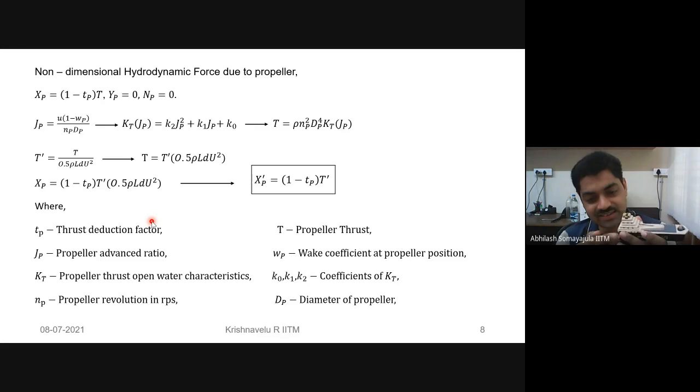And that increase in velocity is causing an increase in resistance. And that resistance has to be countered by your thrust. So the portion of your thrust which is actually taking care of the actual bare hull resistance is that (1 - Tp) times T. And Tp times T is that augmented resistance which is coming due to the propeller, which is now being satisfied by your thrust. Is that making sense?